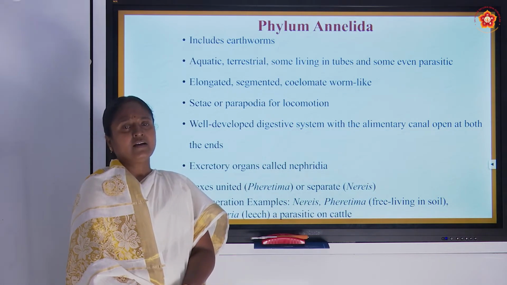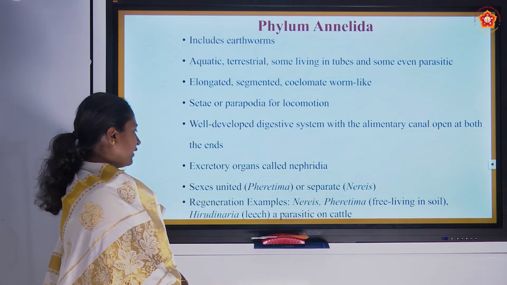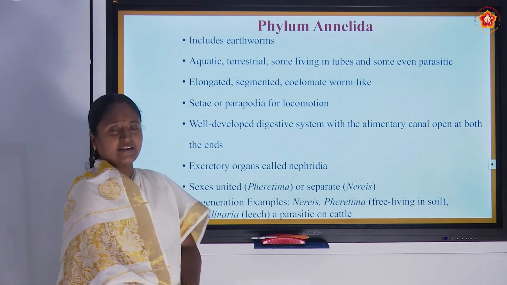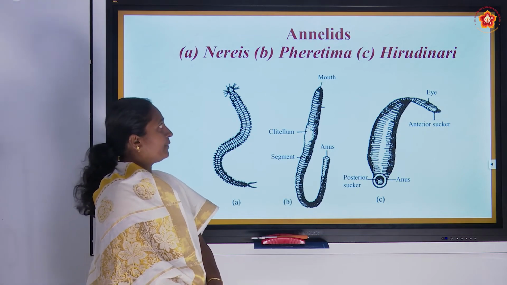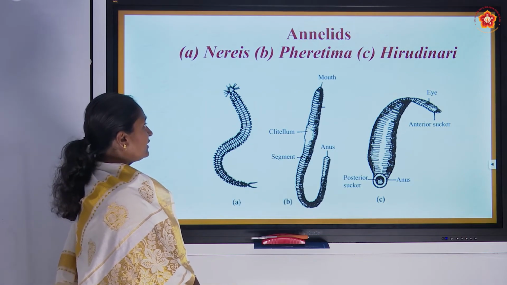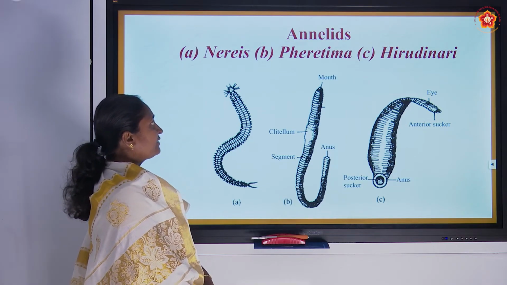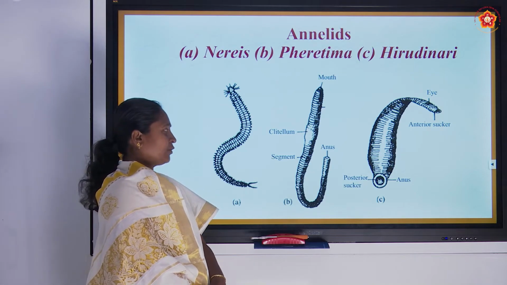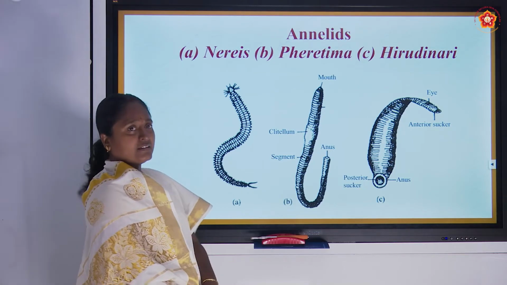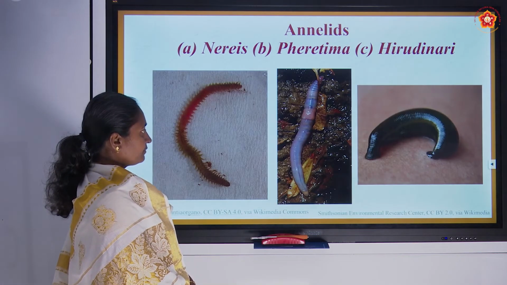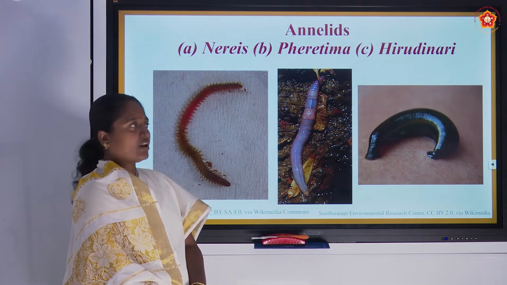Pheretima is a free living organism in the soil, that is the earthworm. Then we have Hirudinaria, the leech, and it is a parasite on cattle and also humans. And these are some of the examples. First one is Nereis, where you are able to see the setae which is present in all the body segments, whereas in the earthworm we cannot see the setae outside, but the segmentation is very prominent in all the organisms. The final one is the leech, Hirudinaria. And these are some of the pictures where we can see clearly how these organisms will look.